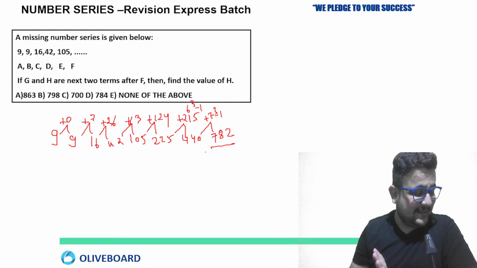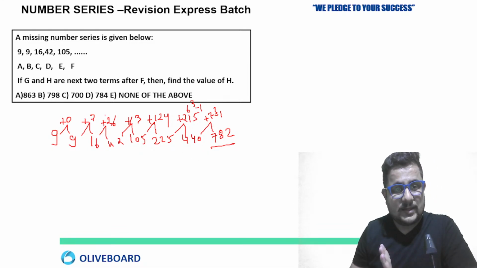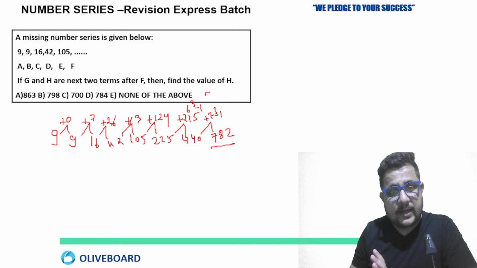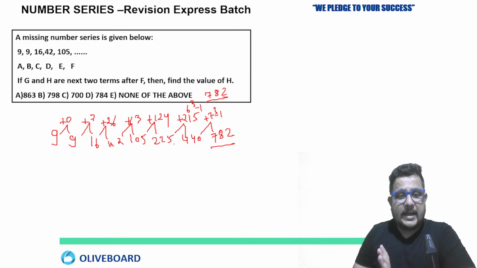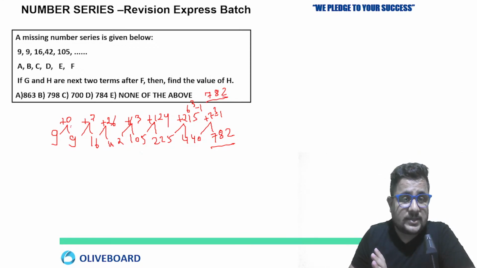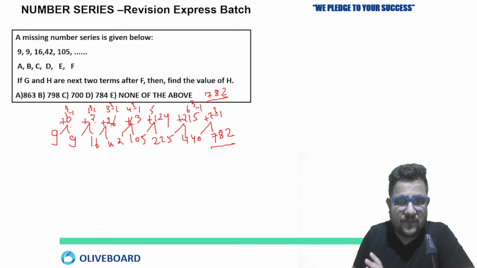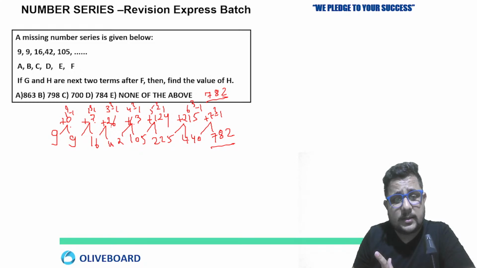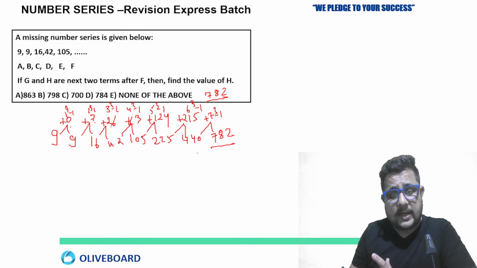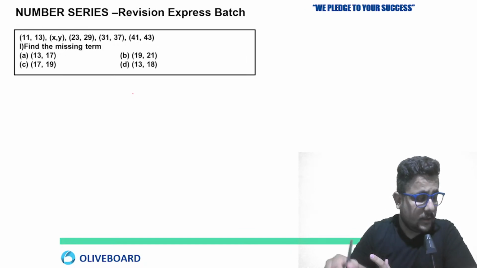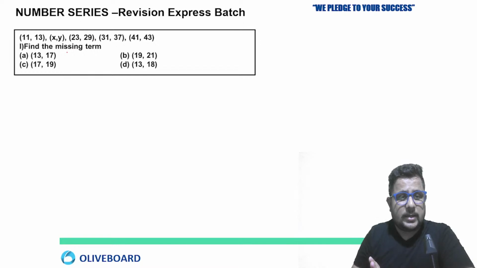Is this clear? So what are they asking? Find the value of H, and that is 782. Again, I'm just cross-checking it. First 0, then 7, then 26, then 63. So 1 cube minus 1, 2 cube minus 1, 3 cube minus 1, 4 cube minus 1, 5 cube minus 1, 6 cube minus 1, then 7 cube minus 1. So our answer is none of these. 782. Clear?